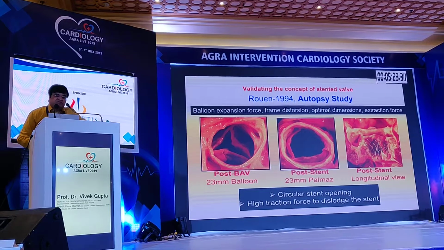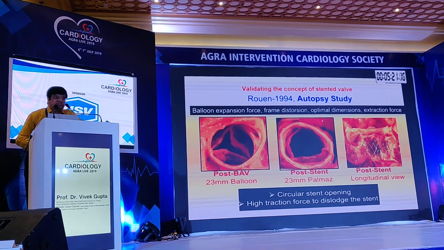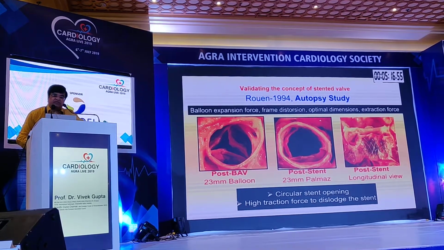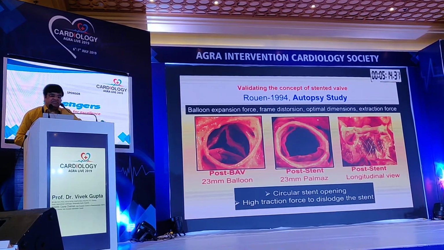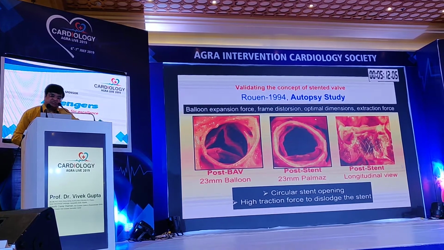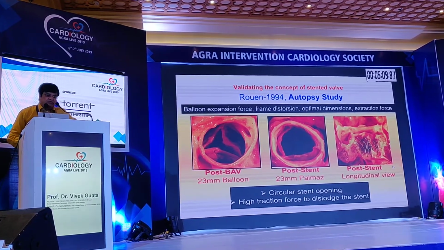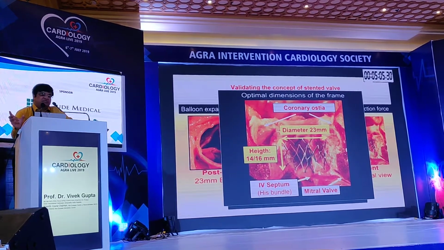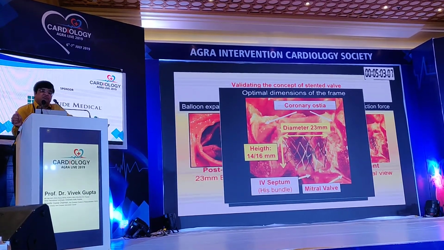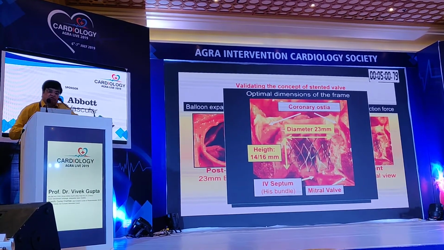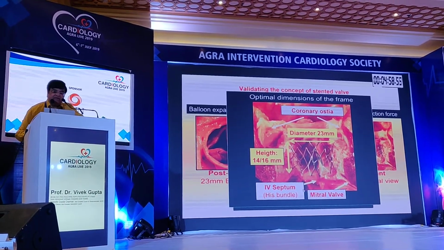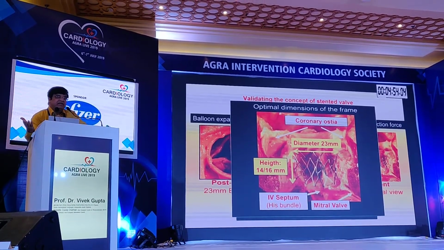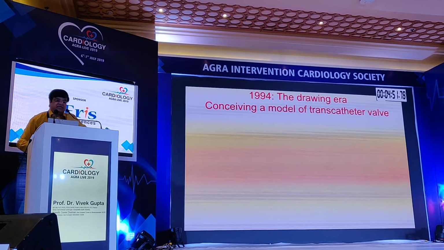To validate the concept of the stented valve, a lot of autopsy studies were performed in 1994, looking at balloon expansion force, frame distortion, optimal dimension, and traction force. You can see the figure, post-BAV and post-stent longitudinal view. Circular stent opening, high traction force to dislodge the stent. It was also discovered that the height of the stent should be about 14 to 16 mm and the diameter at least 23 mm, and you can see the coronary ostia just above the IV septum and mitral valve. These were the optimal dimensions of the frame, conceptualized in an animal model and postmortem studies.